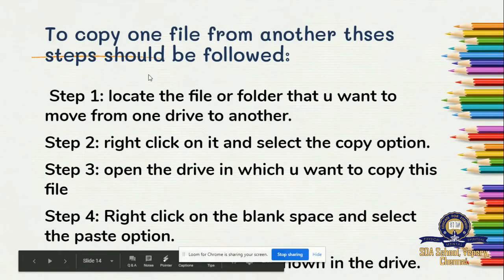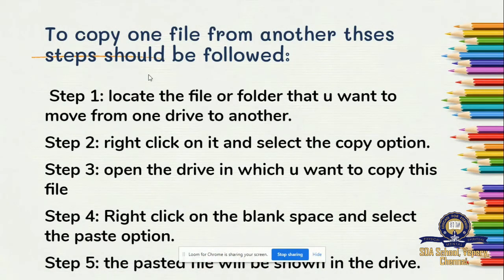Now we'll see how to copy a file from one drive to another. There are particular steps to be followed. First, you have to locate the file that you want to copy from one drive to another. What is the second step?